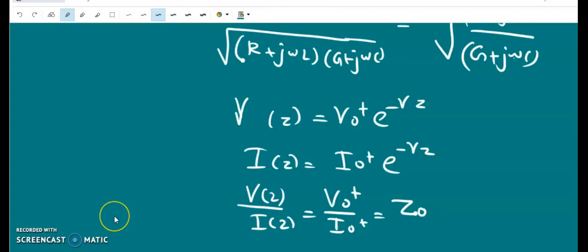But for an infinite transmission line, characteristic impedance is equal to the ratio of voltage to current at any z. And characteristic impedance is there for finite as well as infinite transmission lines, and it is equal to the ratio of voltage to the current at any z when it is infinitely long.